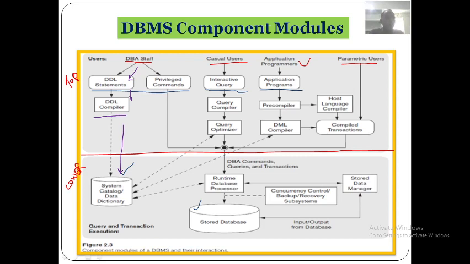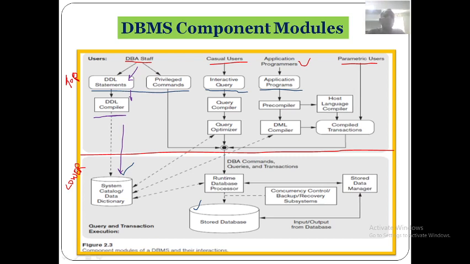Got it? So how are these people interacting with the catalogs? It can be DBA staff through privileged commands or these DDL statements.